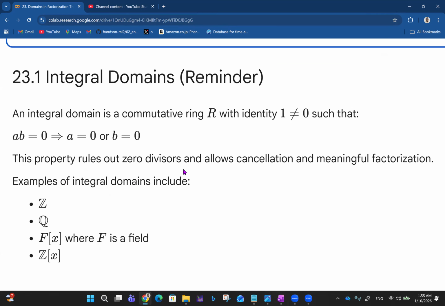So when two numbers multiply to give 0, it means that either of the two numbers or both of them are 0. This property rules out zero divisors and allows cancellation and meaningful factorization.